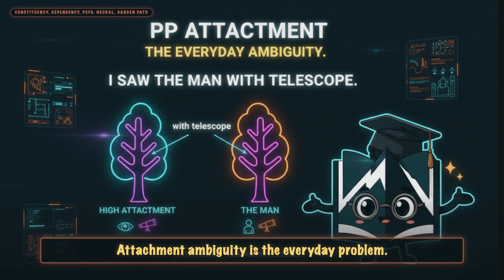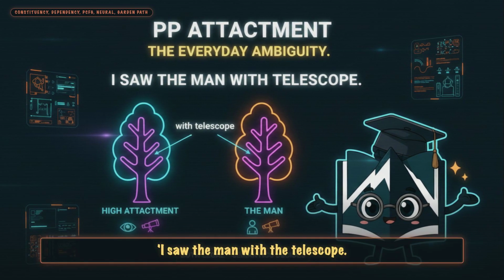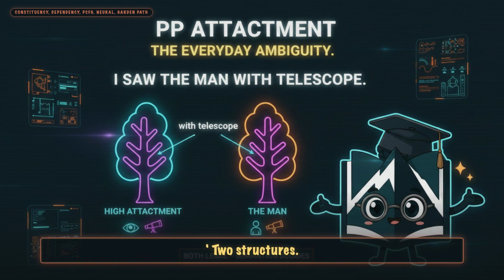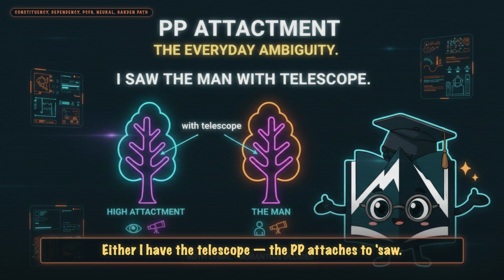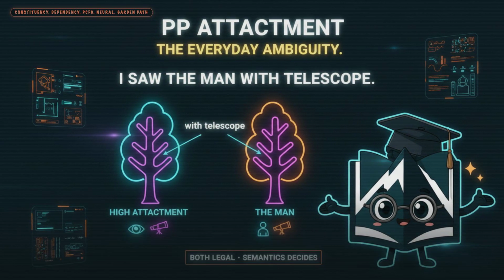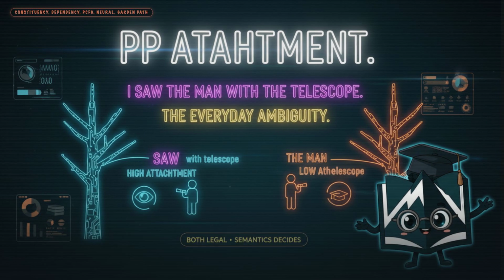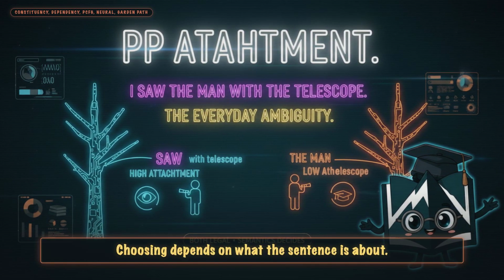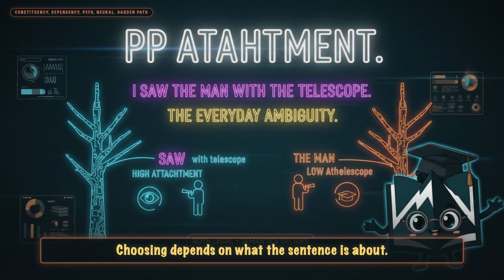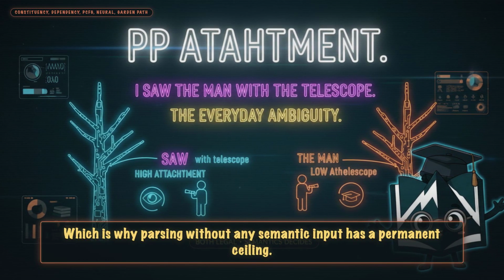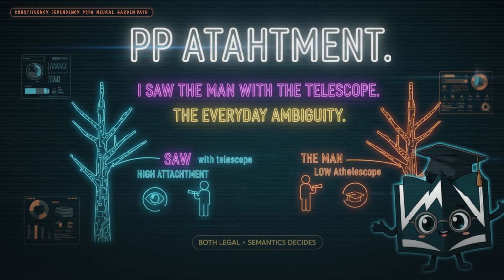Attachment ambiguity is the everyday problem. I saw the man with the telescope. Two structures. Either I have the telescope, the PP attaches to saw, or the man has the telescope, the PP attaches to the man. Both are grammatically legal. Choosing depends on what the sentence is about, which is why parsing without any semantic input has a permanent ceiling.